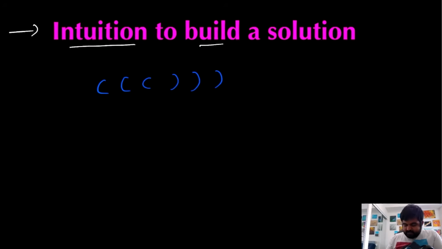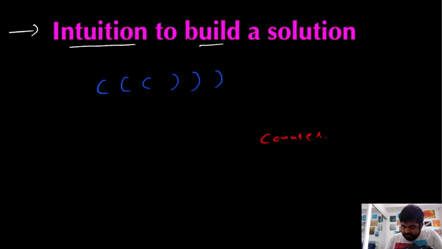Well, we can clearly see that this is a valid string, and how we can determine that is we can create a counter. What this counter does is that at any given moment if we identify an opening bracket, we are going to increase the value in this counter, and if we encounter a closing bracket, we are going to decrease the value in this counter. At the end we check whether the value inside this counter is equal to 0, which means the same number of opening brackets and closing brackets are present, and then we can say that the string is valid. If that is not the case, we can say it is invalid.